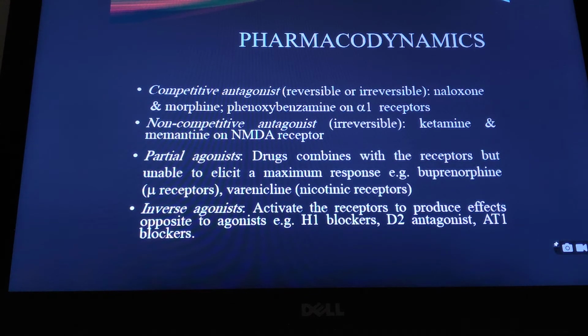Now another term is called inverse agonist. What is an inverse agonist? They bind to the receptor and produce their effect, but these effects are opposite to those of the agonist. For example, H1 blocker antihistamines and angiotensin 2 receptor blockers, AT1 blockers, are known as inverse agonists. So inverse agonists are agonists with opposite action.